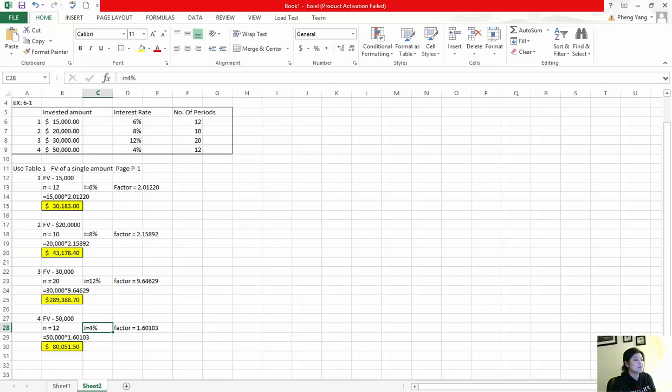Okay, so this is basically what we have for exercise 6-1. This was in the problem of the book, and what it basically asked was, you have these amounts here. Right now you've got 15,000. You're going to invest it for 12 periods or 12 years at 6%. How much am I going to get at the end of those 12 periods?